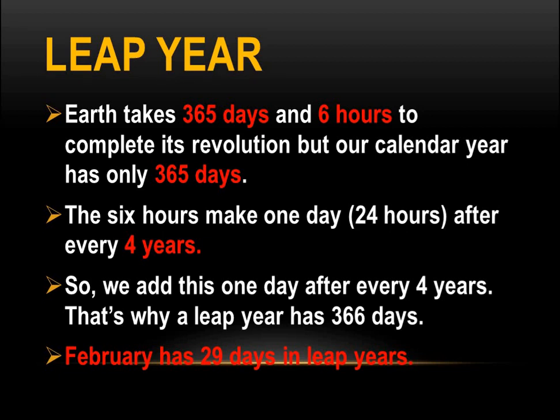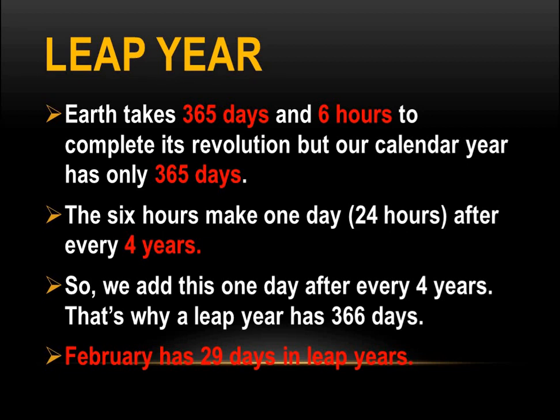And the extra day is added in the month of February. That's why February has 29 days in a leap year instead of 28 days. In normal years we have 28 days, but in a leap year, in the month of February, we have 29 days. So this is the phenomenon of the leap year and how it is formed.